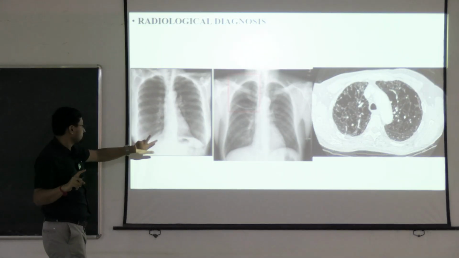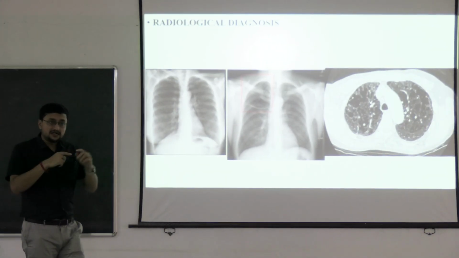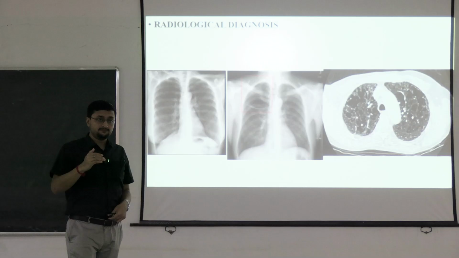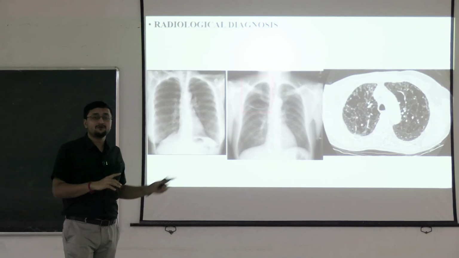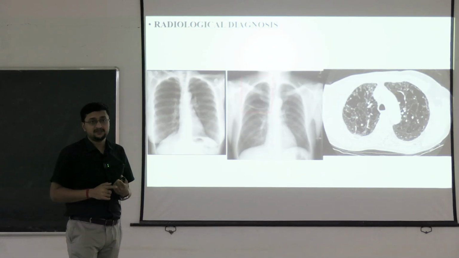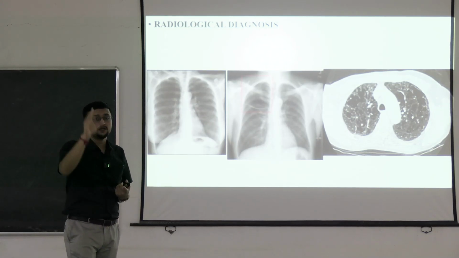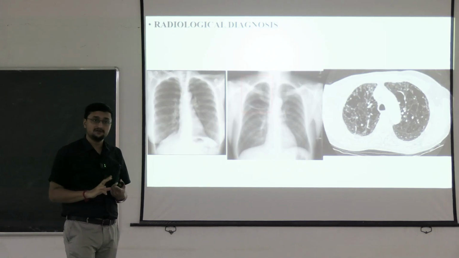So the highest point of the diaphragm normally cuts at the sixth rib in a normal patient, but when it is at the seventh rib, then it is emphysema, then it is hyperinflation. First point of hyperinflation is this lung volume.